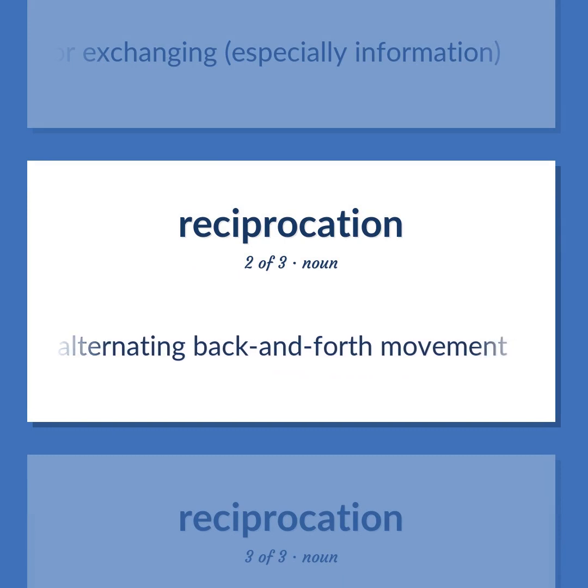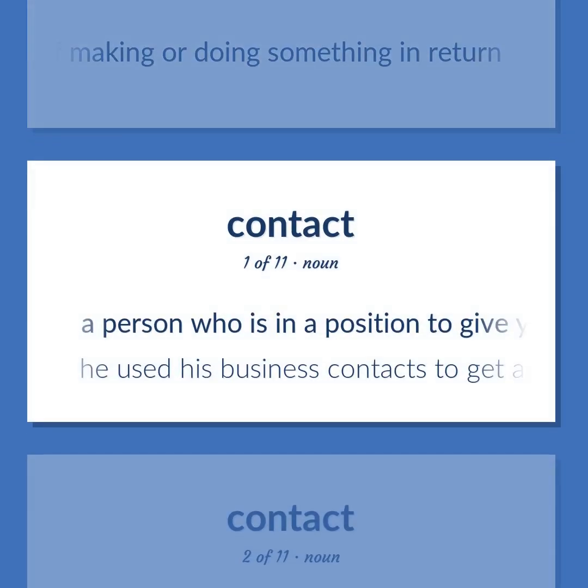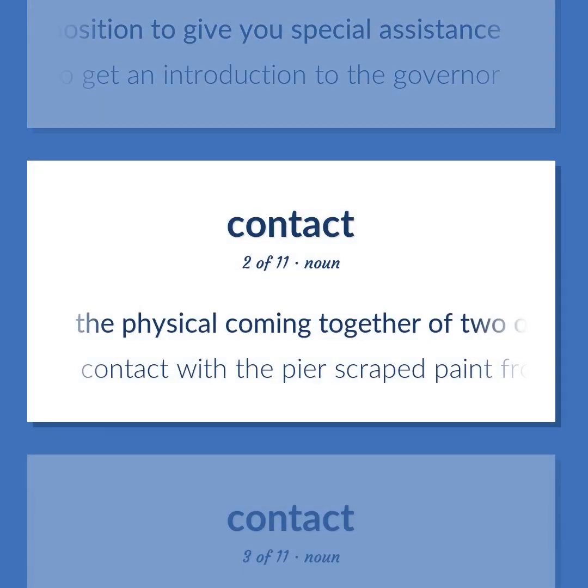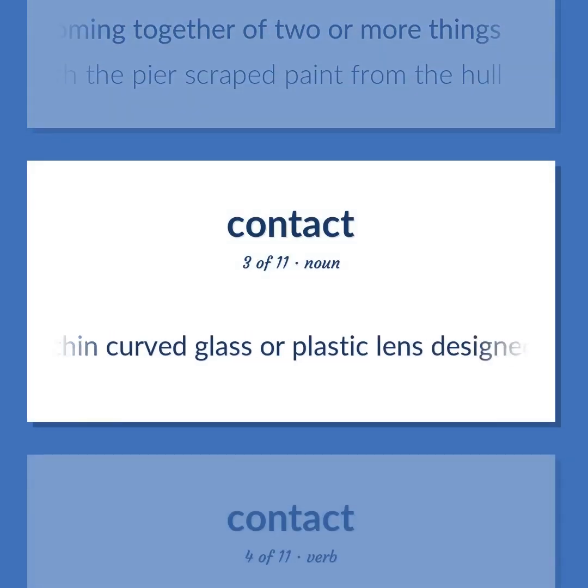Alternating back and forth movement. The act of making or doing something in return. A person who is in a position to give you special assistance. He used his business contacts to get an introduction to the governor. The physical coming together of two or more things. Contact with the pier scraped paint from the hull. A thin curved glass or plastic lens designed to fit over the cornea in order to correct vision or to deliver medication.